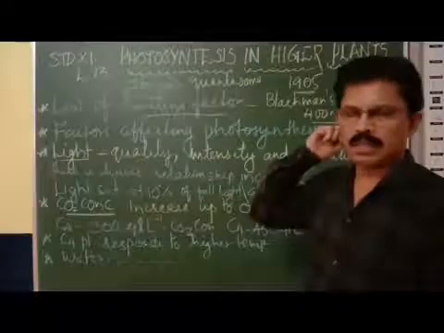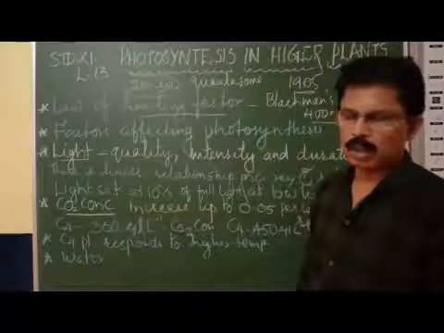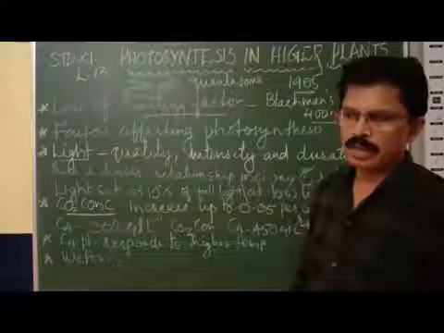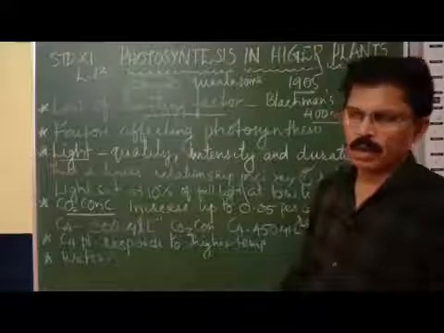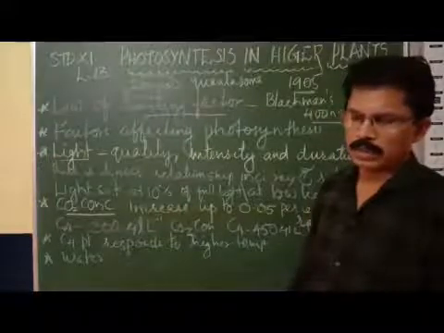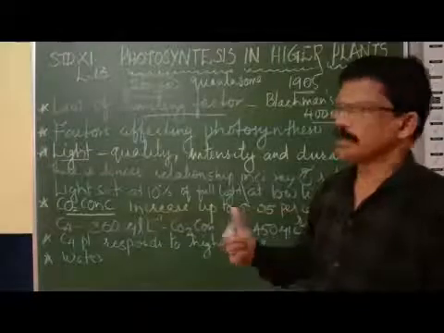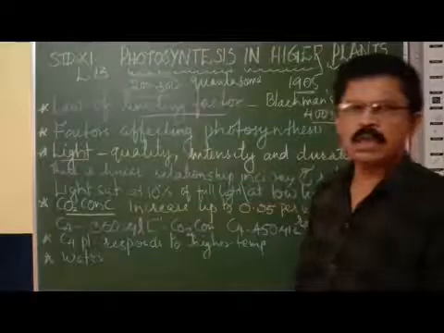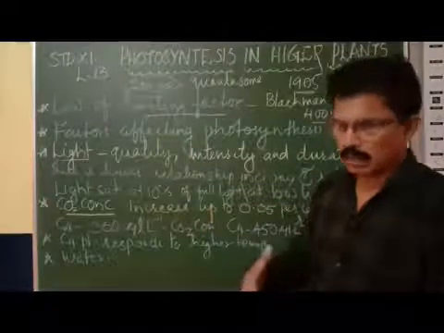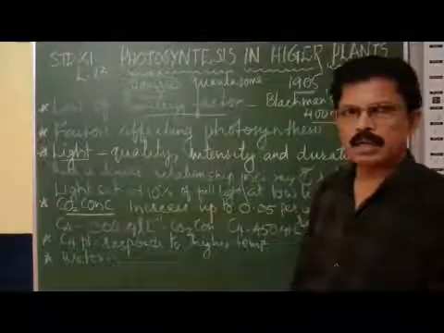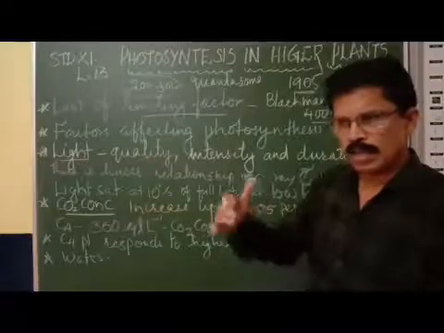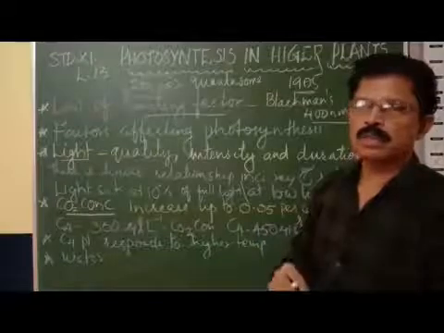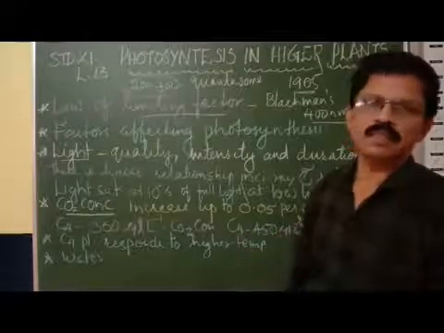Light quality means which color. Of these 7 colors, violet, indigo, blue, green, yellow, orange, red, the red and blue light are very important for controlling the rate of photosynthesis. That means the quality of the light. Intensity is when the light gradually increases from low intensity to higher intensities. Intensity means the amount of light falling on the plants.